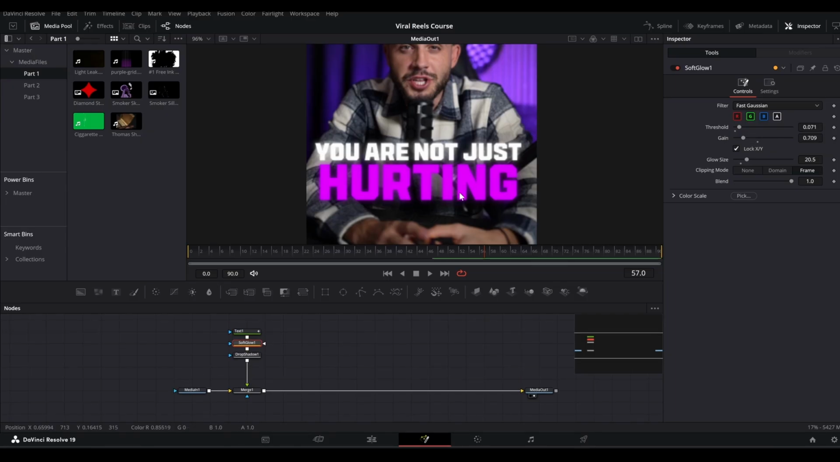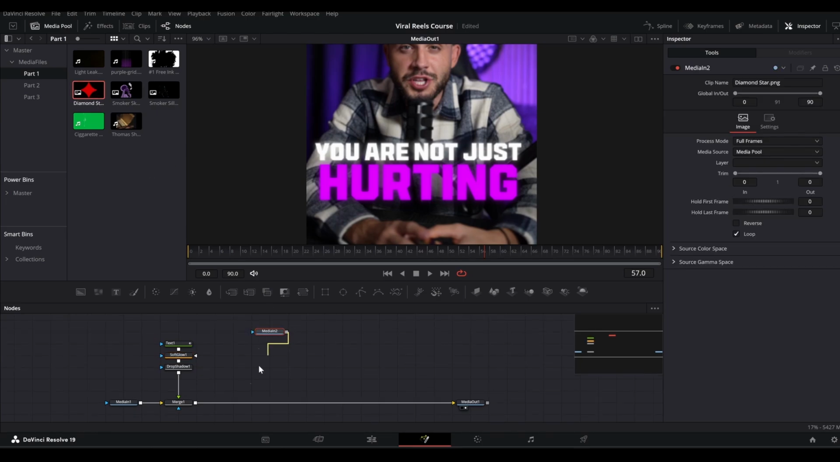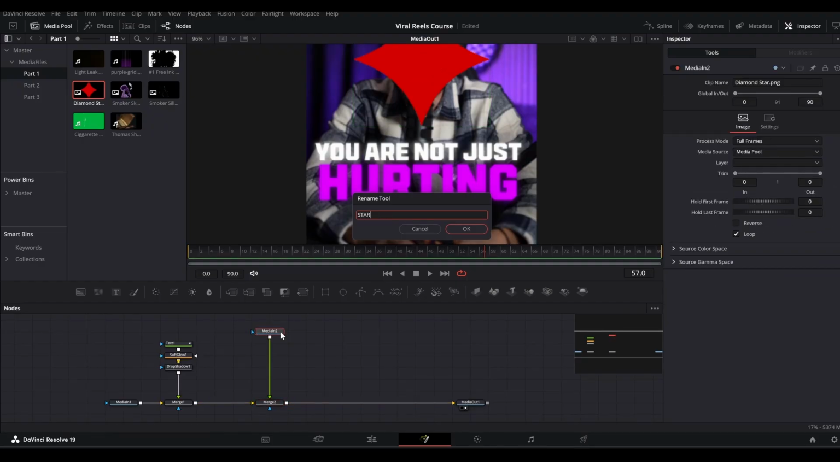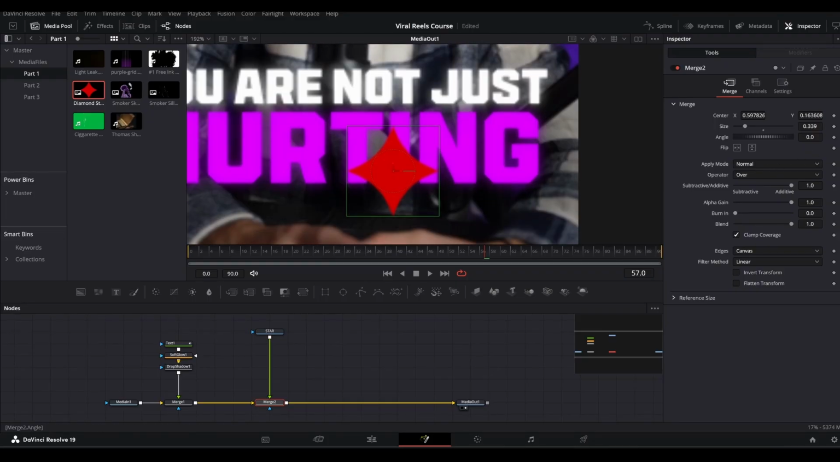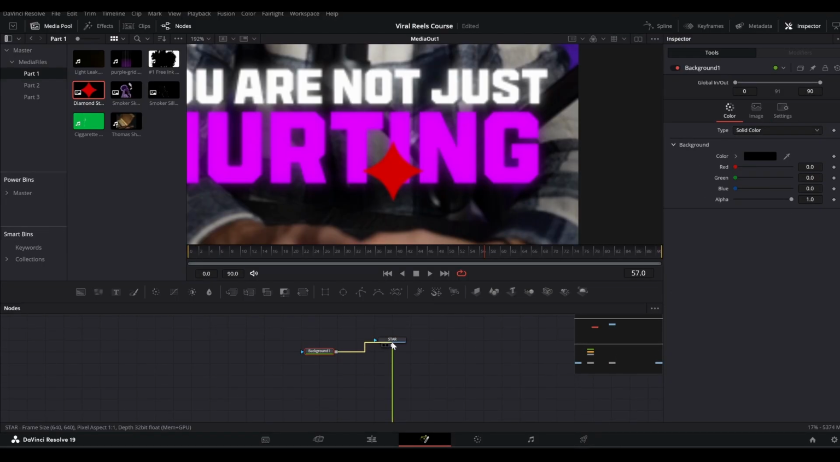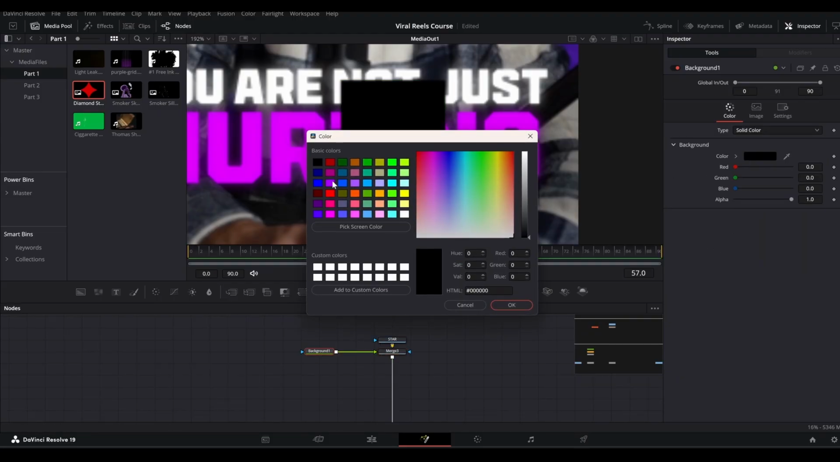All right, now moving on, we can bring in that star diamond, this diamond star. All right, and merge it here, and let's rename it to star first. And now we can go to this merge and bring the size down and place it here. Bring the size down a little more, and now we can make adjustments to this star. So make some space here, bring in a background first, and then merge it on top like so, and change the background color to purple here.